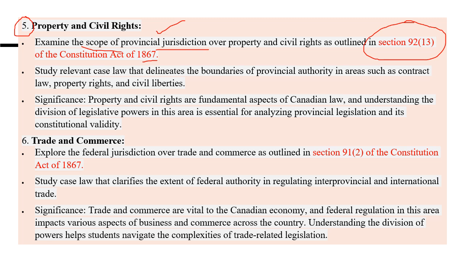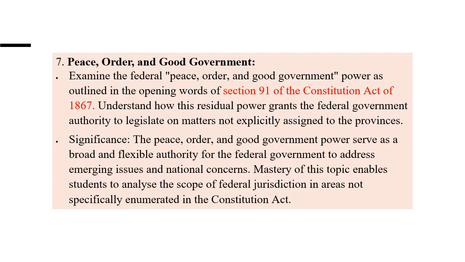Next is trade and commerce. Explore the federal jurisdiction. It is specifically mentioned in the syllabus that whenever you are going to talk about trade and commerce, there is no confusion regarding the authority. So authority here is federal, section 91(2). Then peace, order and good governance. This we already talked about when we talked about the division of power, our third topic under section 91. The very opening words of that section talk about a residuary power, peace, order, good governance. So this is again governed by the federal government. So this comes under the parliament.